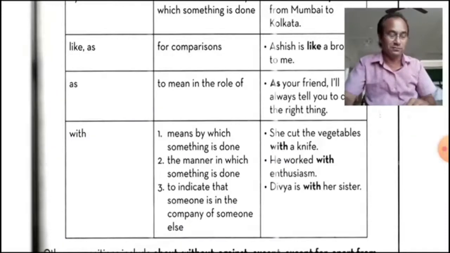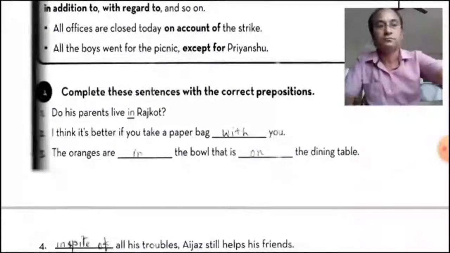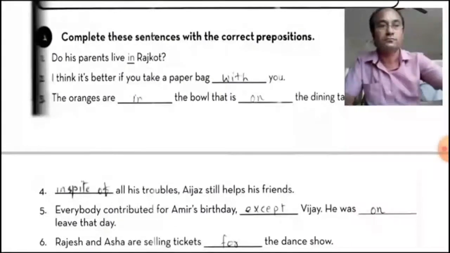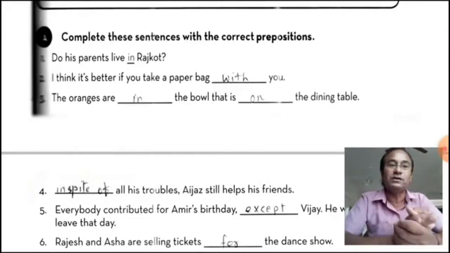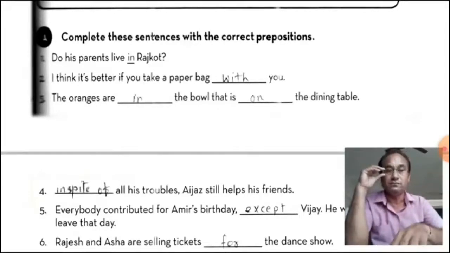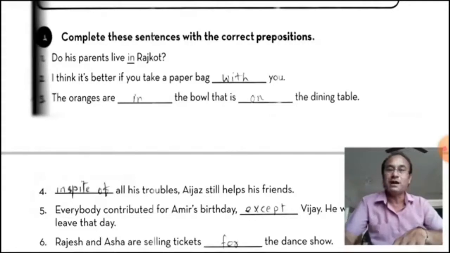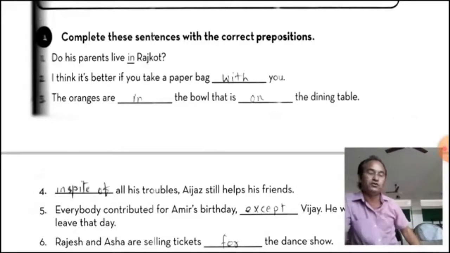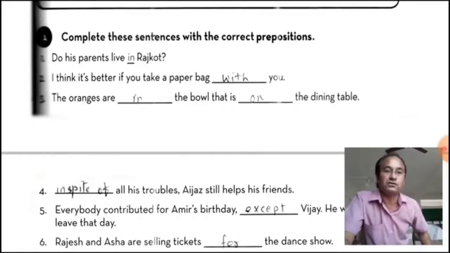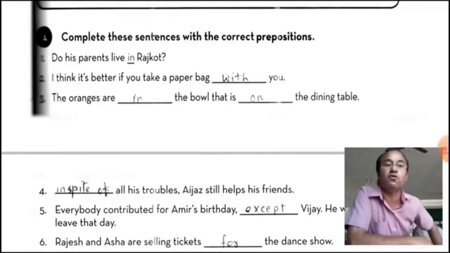Now, let's see the first exercise of the chapter. Complete these sentences with the correct prepositions. So the first has been given. Did his parents live in Rajkot? Place. In is used here, a preposition before Rajkot, a noun. It is placed before a pronoun or noun, which is why it is called a preposition.